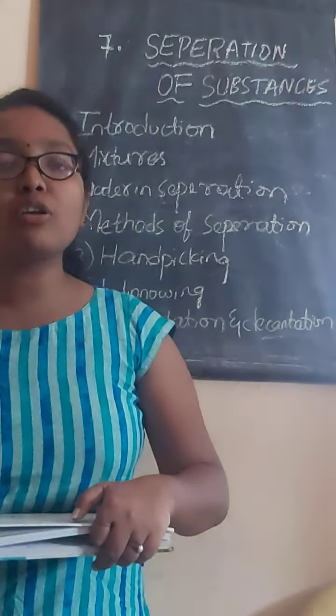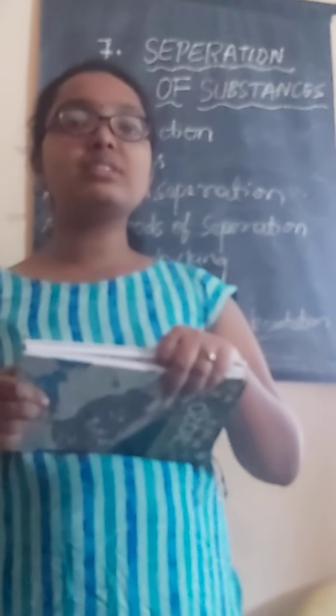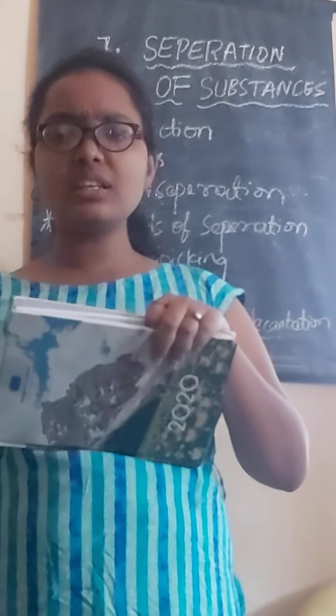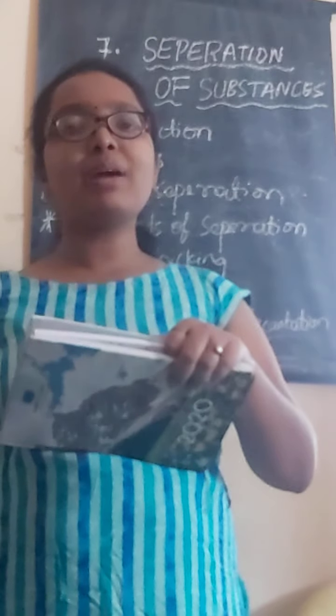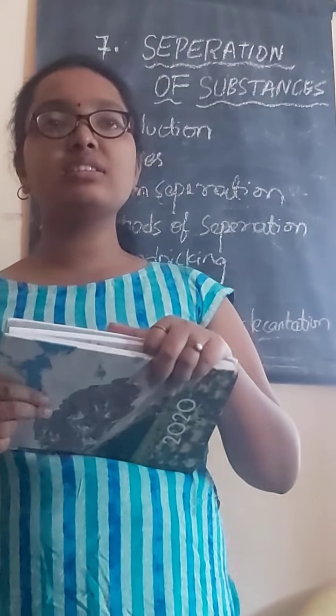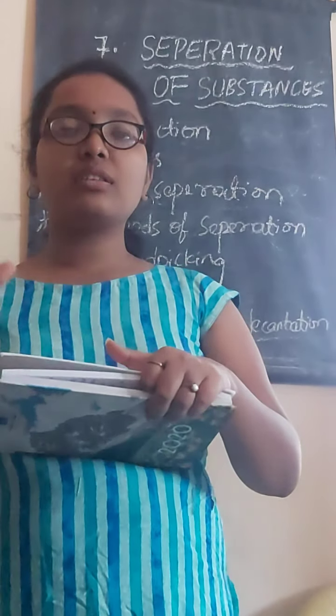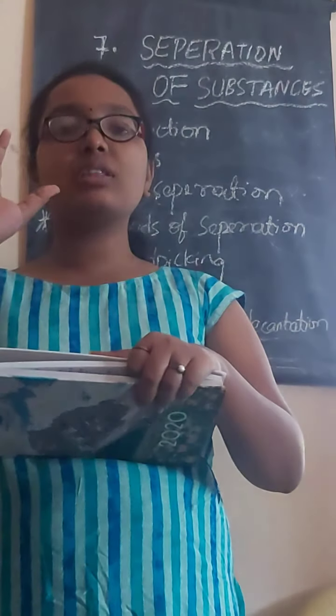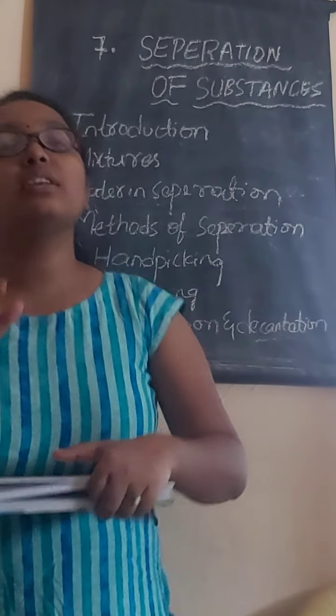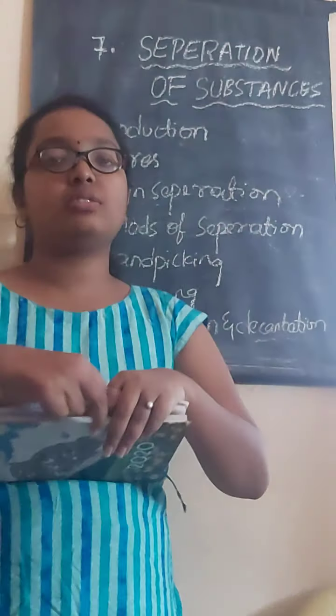So this is one of the mixtures, and some of the mixtures which are present, we can separate by using different types of techniques. The substances which are combined, with two or three or more substances, are exactly called mixtures.